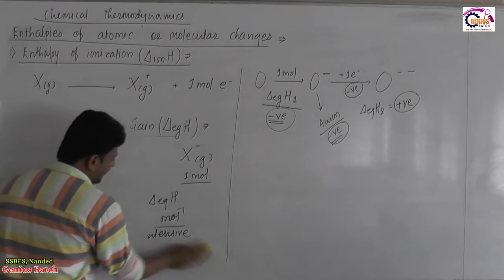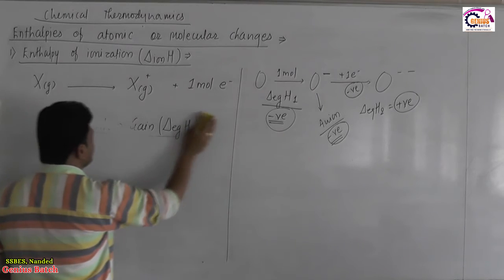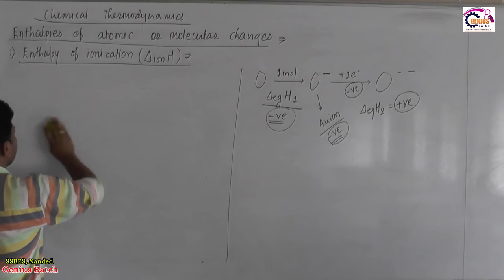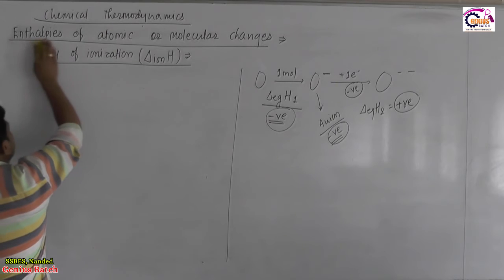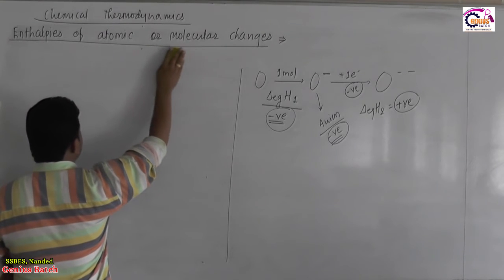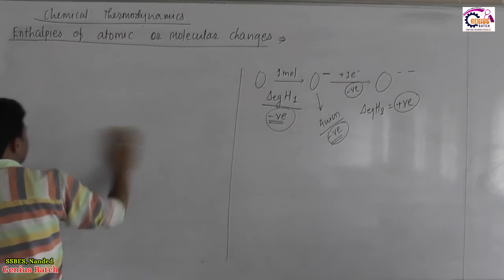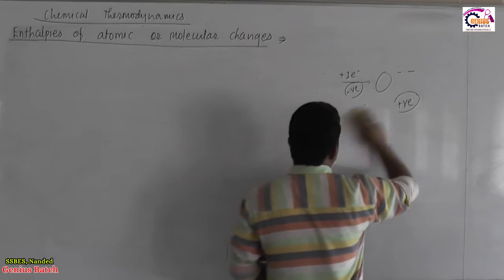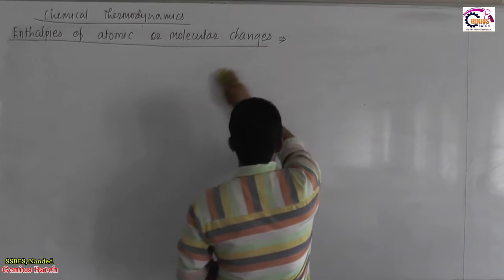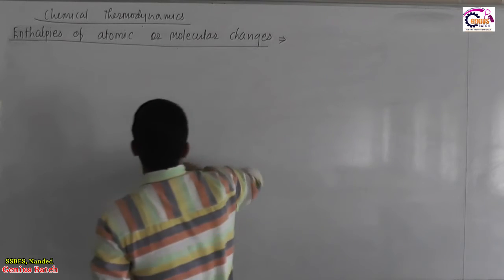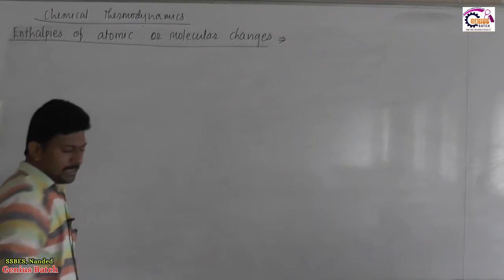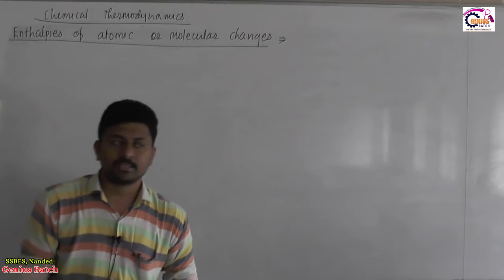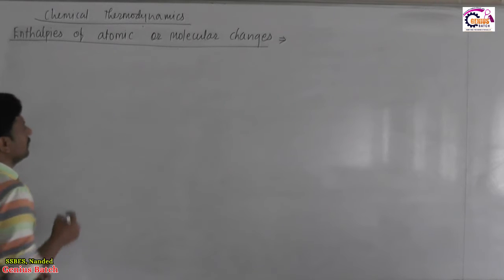Now next to this, one more enthalpy change we will see, which is related to molecular change. This we have seen in relation to atomic changes. Next to this we will relate with the enthalpy change which is for a molecule. In a molecular state, enthalpy of atomization is the term which is discussed in concern of a molecule.